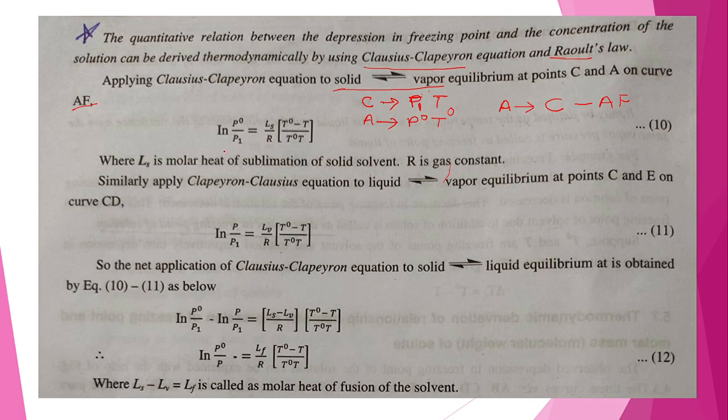Now here, as you see, solid to vapor equilibrium is there, therefore naturally sublimation of the solid occurs. R is the gas constant and Ls is the molar heat of sublimation.